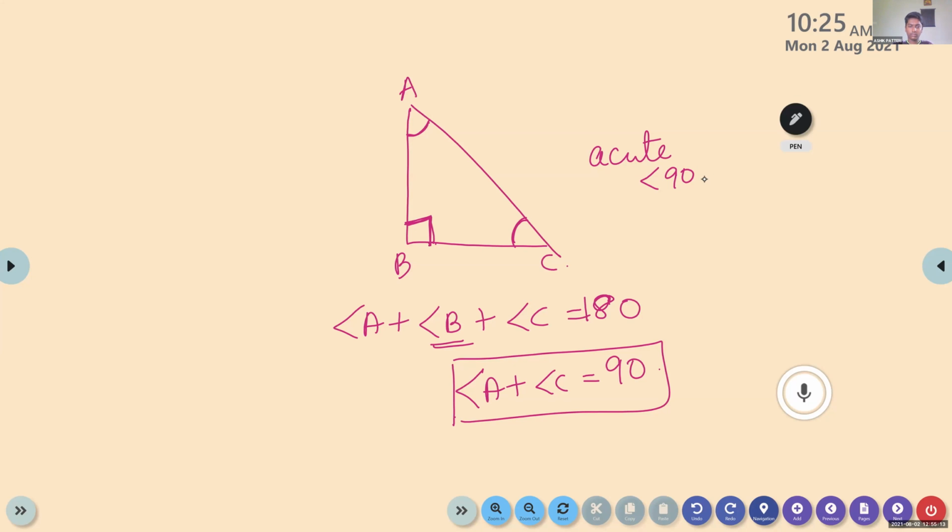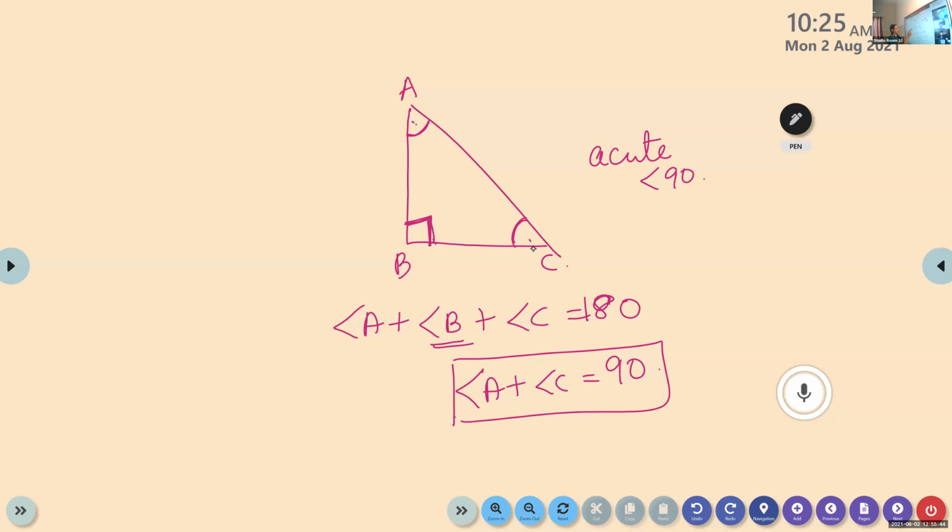We will not get an obtuse angle, or one more 90 degree angle. If that happened, we would not be able to draw a triangle, as it would not satisfy the angle sum property. We know the sum of angles is 180, so if one angle is 90 degrees, the sum of the other two acute angles will be 90 degrees.